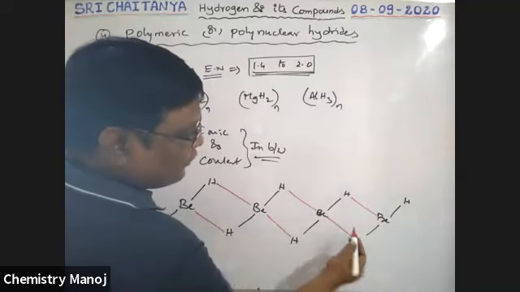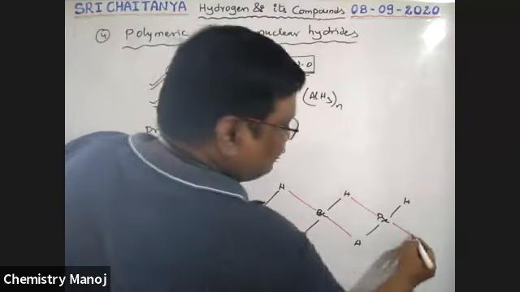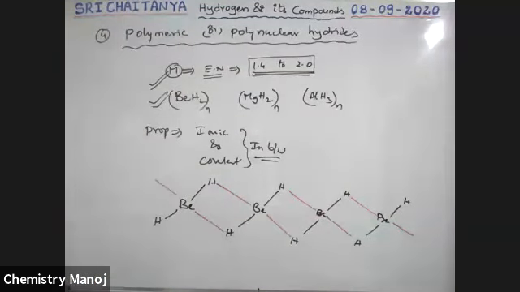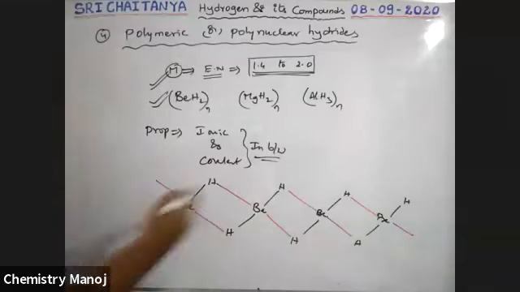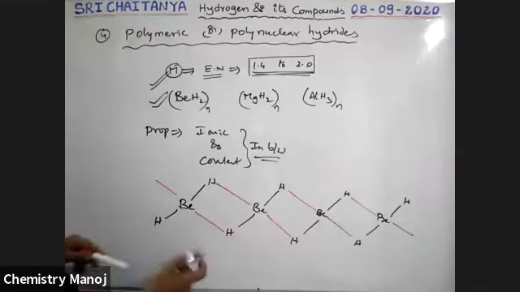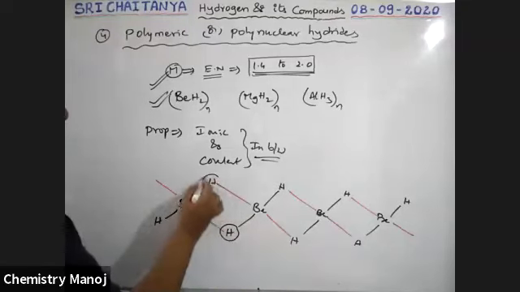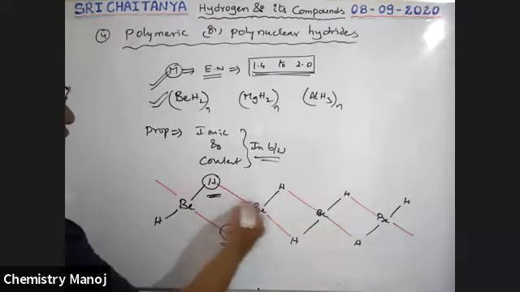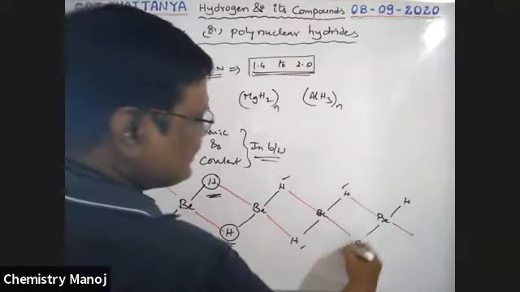This we already observed at the time of our diborane structure. In diborane, this type of structure we observed. See here, these hydrogens act as a bridge between this beryllium and beryllium. Not only this one, these hydrogens all act as bridges.